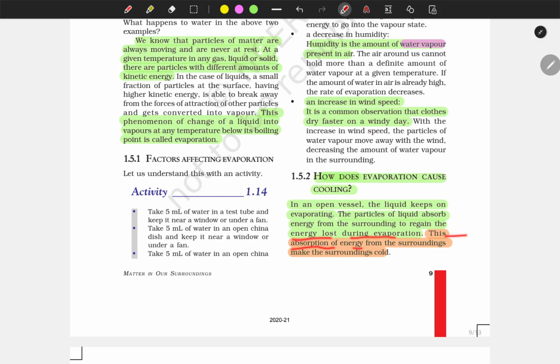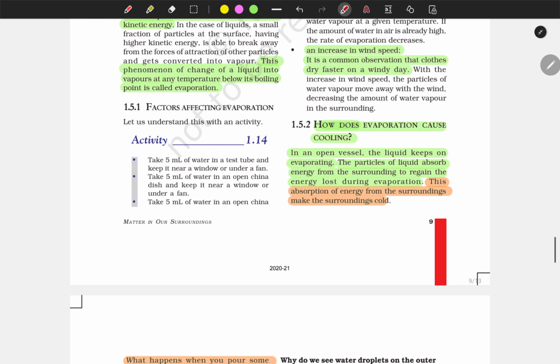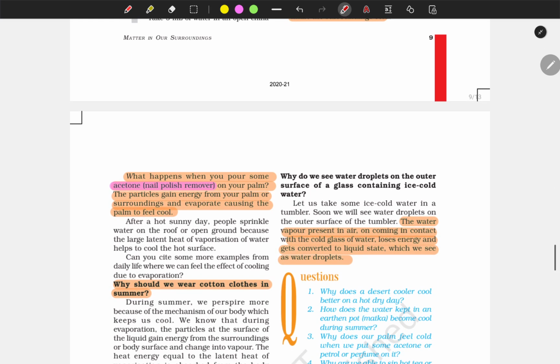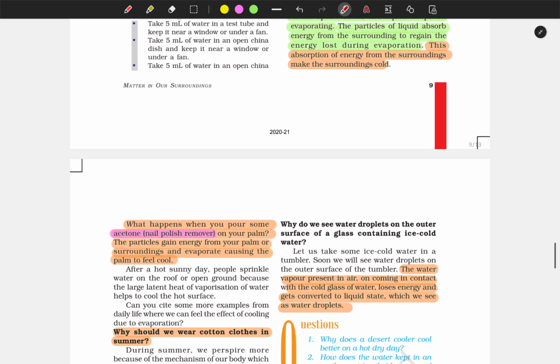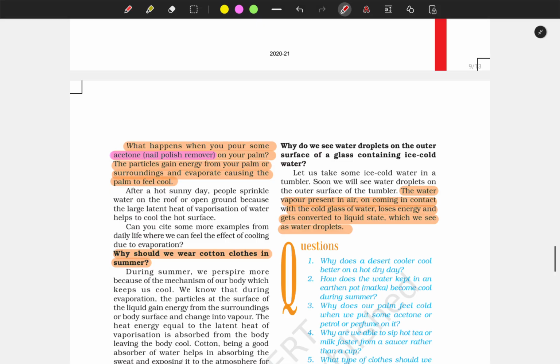This absorption of energy from the surroundings makes the surroundings cold. Let's understand with one example. What happens when you pour some acetone, a nail polish remover, on your palm? The particles gain energy from your palm or surroundings and evaporate, causing the palm to feel cool.